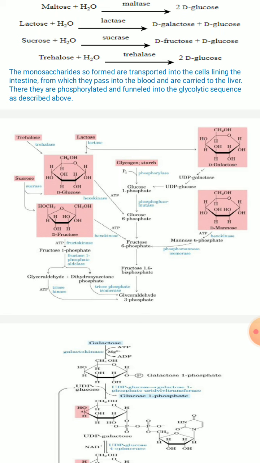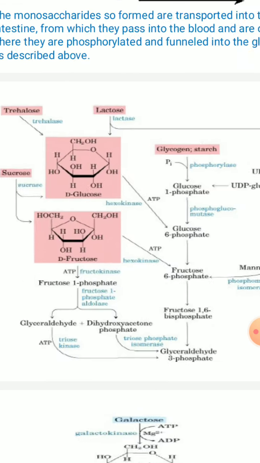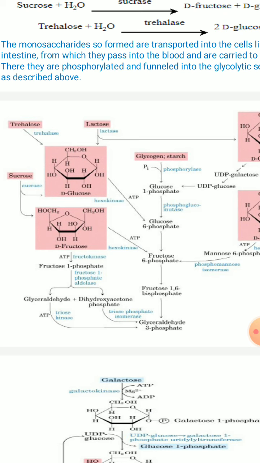Whereas trehalose is acted upon by the enzyme trehalase. So you can see here two glucose moieties are going to be formed. So glucose can have entry into the glycolysis directly. Then you can see here sucrose, right, that is giving you glucose and fructose. So this glucose as such enters, whereas fructose has to undergo several enzymatic reactions. It is acted upon by the enzyme fructokinase. Wherever I am mentioning hexokinase or fructokinase, ATP is involved, and it is undergoing a phosphorylation reaction.